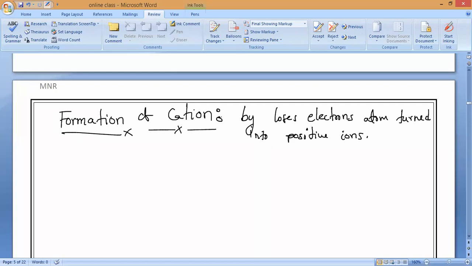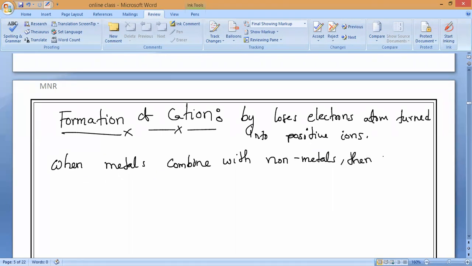If an atom loses electrons, somebody should receive or accept the electrons. Who will donate the electrons and who will receive them? Cations, that is metals. So when metals combine with non-metals, who will give the electrons, metals or non-metals?